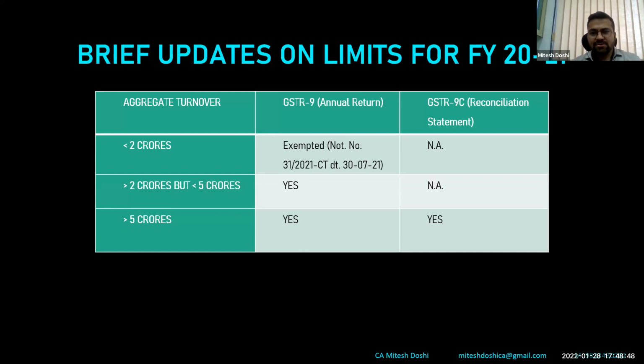So this is not going to be changed. Now, this 2 crore limit is not there ideally for GSTR 9. GSTR 9, every registered taxpayer except for few persons like ISD, a person who are deducting TDS, TCS, they are not required to file. Every registered person is required to file. They are specifically exempted for financial year 2021. So we are not sure whether this would continue in subsequent years as well.